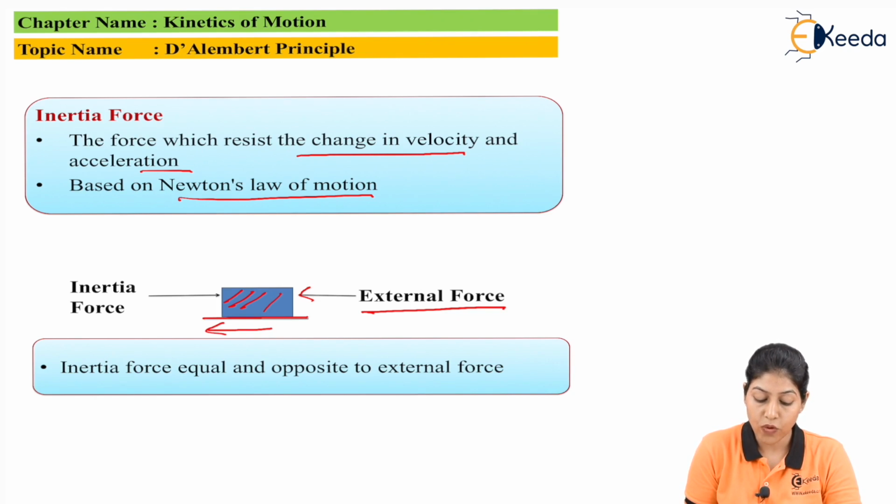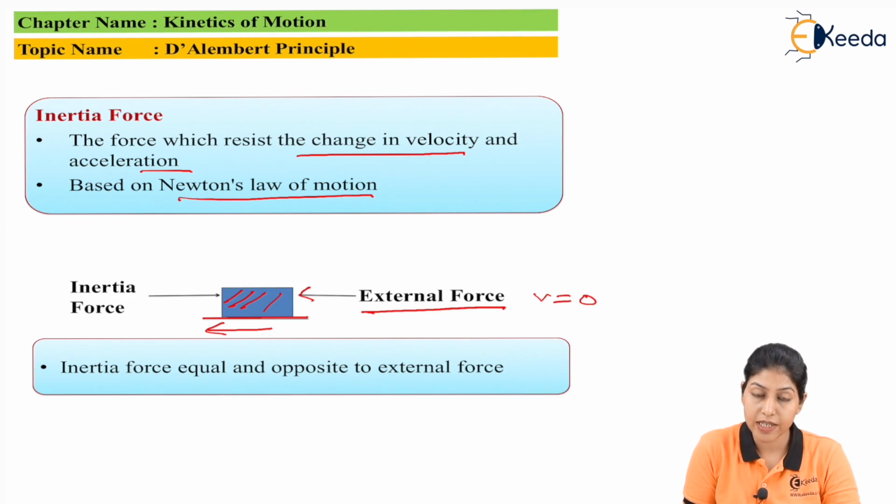So the inertia force is the force which resists the motion of the body in the direction of force, or in short the force which resists the change of velocity and the acceleration of the body. When we apply external force, first the body is in rest condition and the velocity will be 0.